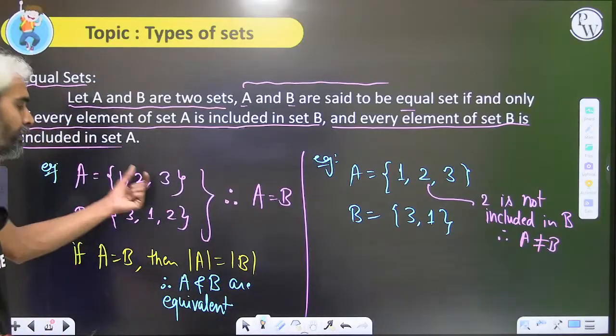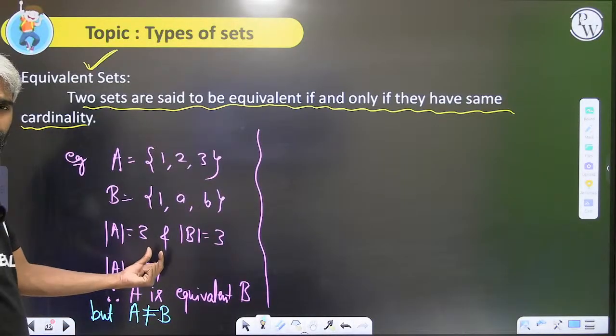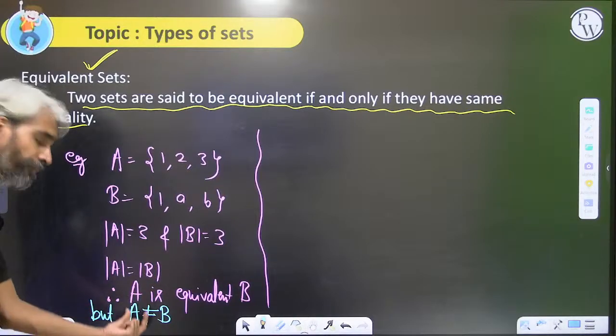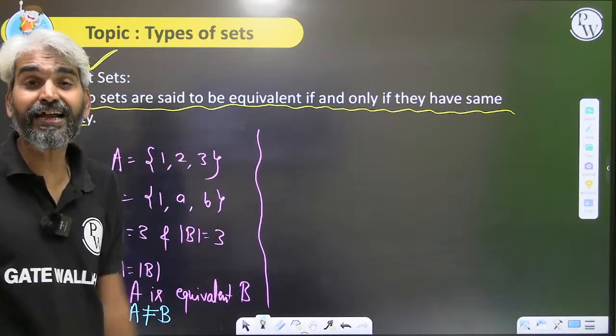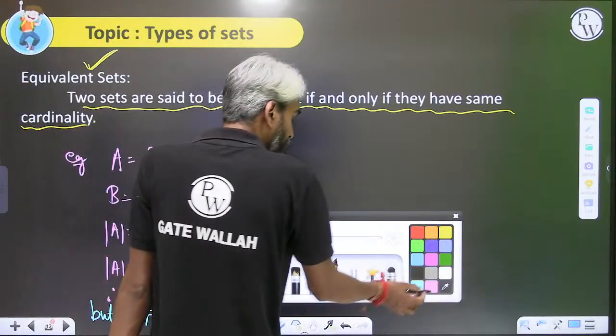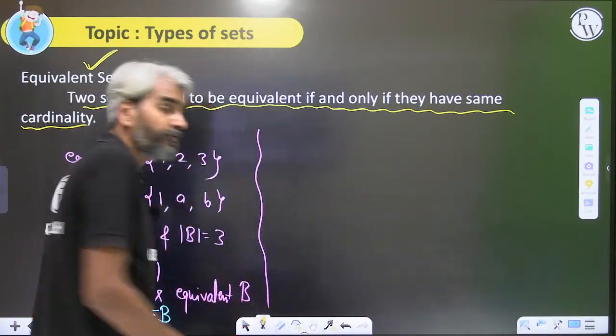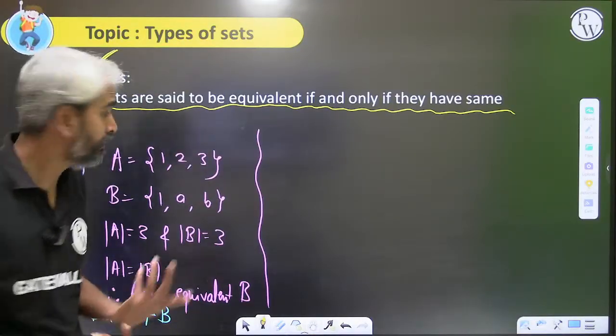So, if sets are equal, they will be equivalent. If sets are equivalent, they may or may not be equal. But if sets are not equivalent, they can never be equal. If the cardinality of the sets is not the same, then how can the elements be exactly the same? Not possible.